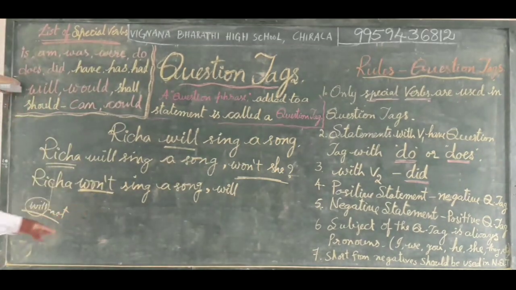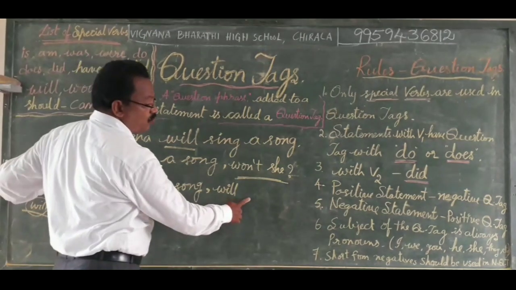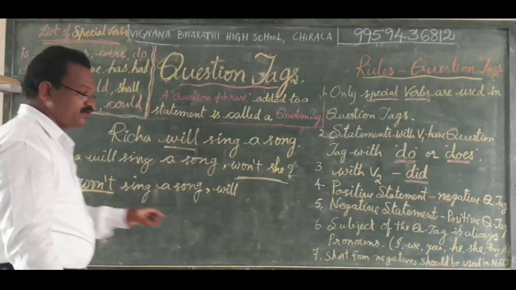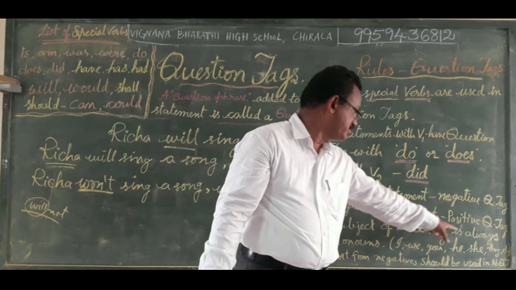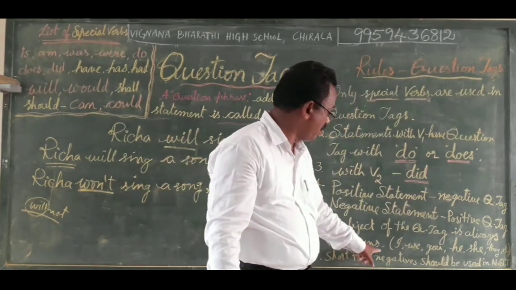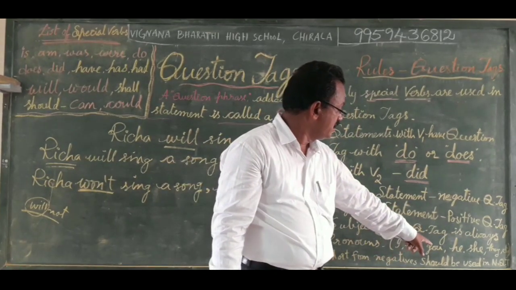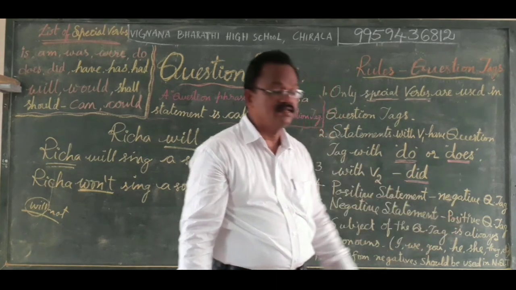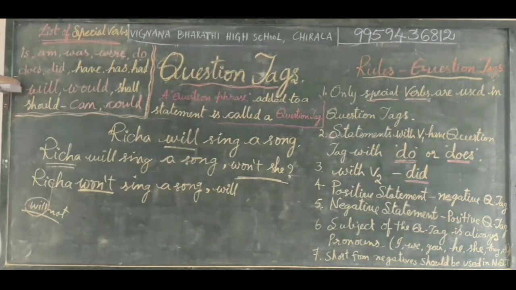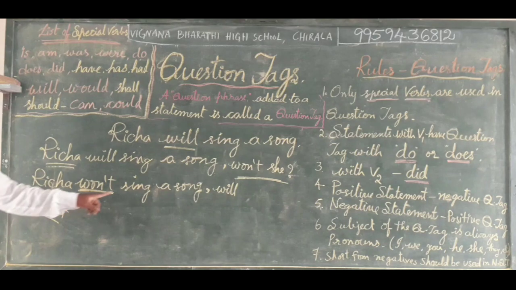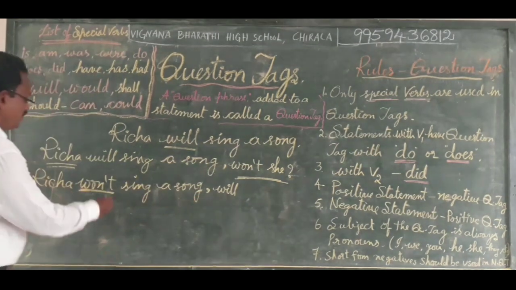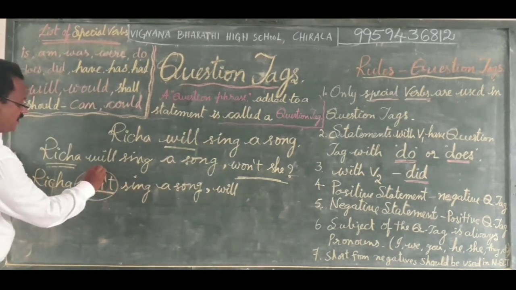Then the subject. Richa. Shall we write Richa here? No. Only pronouns are to be used. The subject of the question tag is always a pronoun: I, we, you, she, he, it, they, like that. Here, Richa won't sing a song. The statement is in the negative.